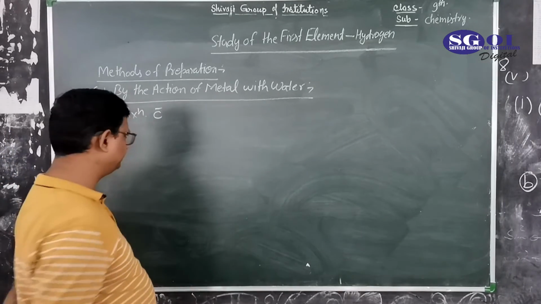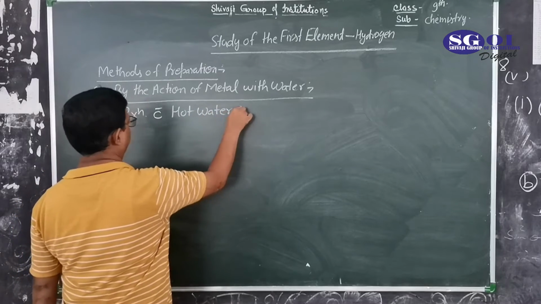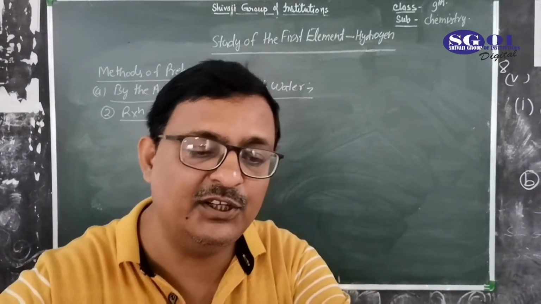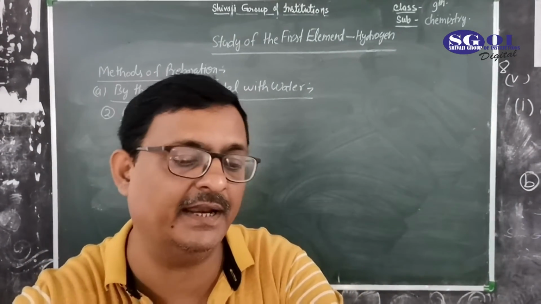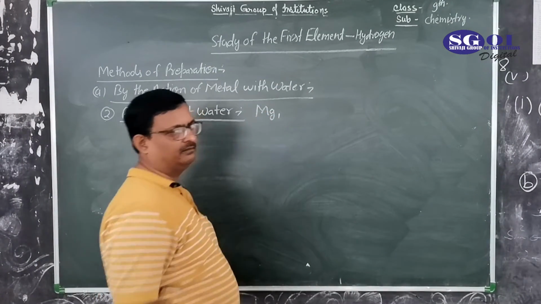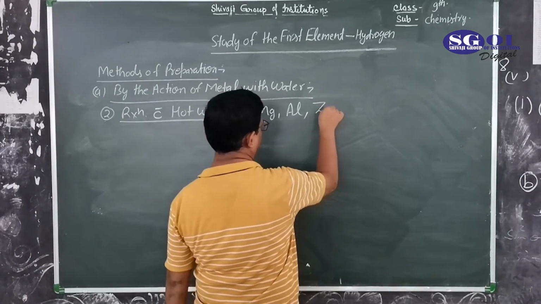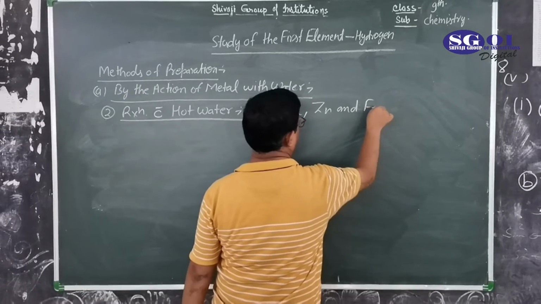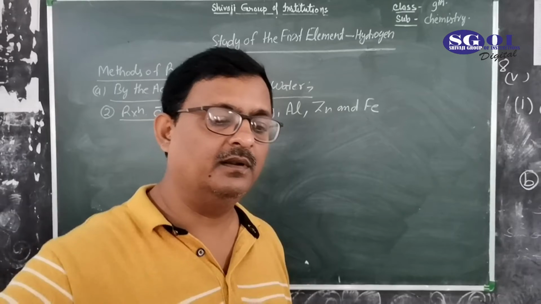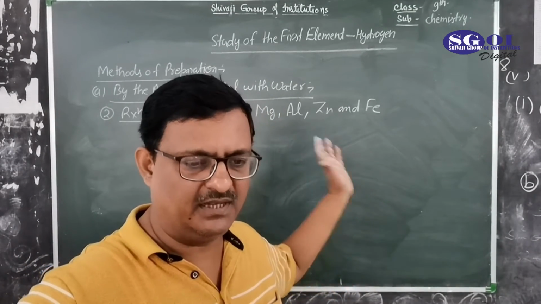Now metals like magnesium, aluminium (Al), zinc (Zn) and iron (Fe) react with steam passed over red hot metals.